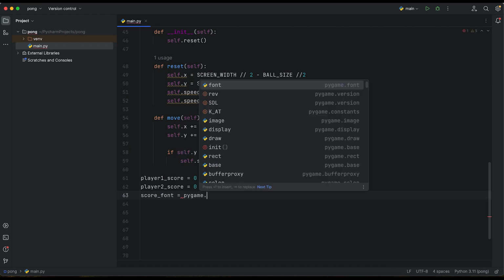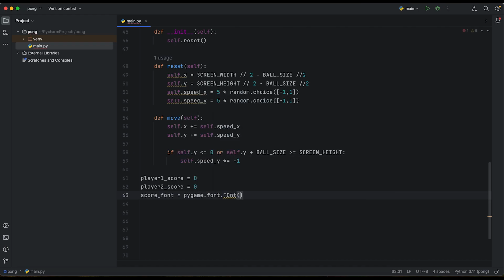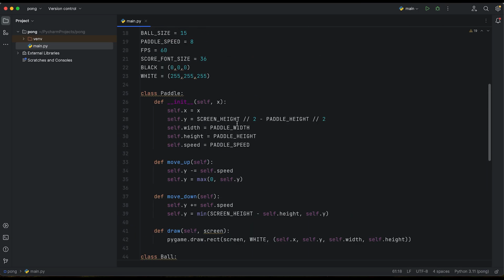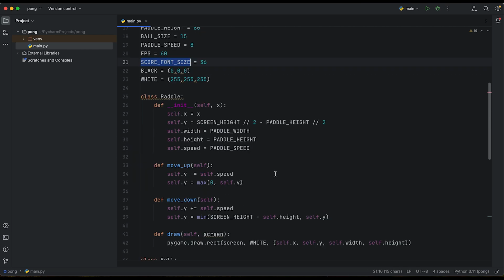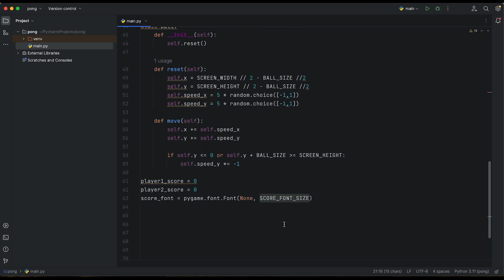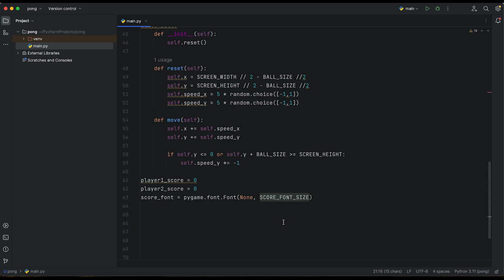So it will be pygame.font.Font(None, score font size). That's why we need that score font size that we are going to use with our score font. I will just make some comment, so we've got the game setup for player.